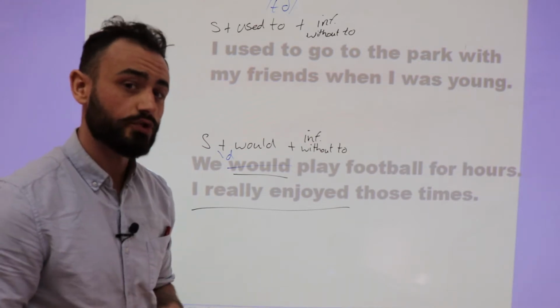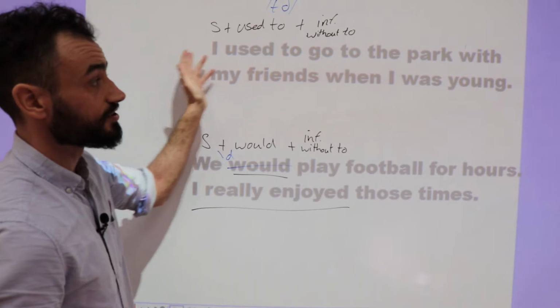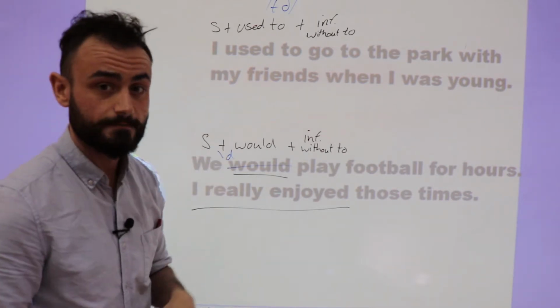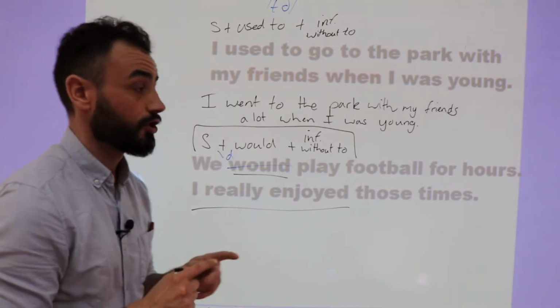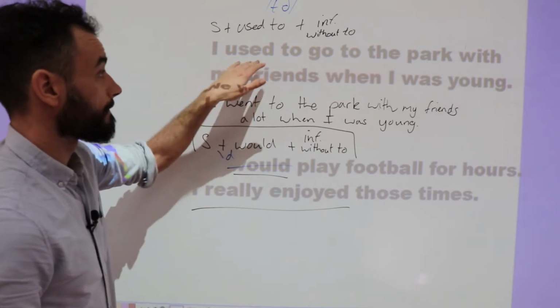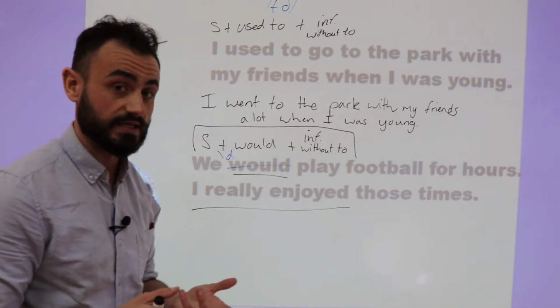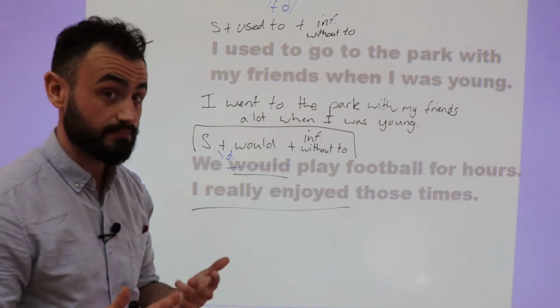But we could also use an action verb. If we take our first sentence, I used to go to the park with my friends. So with a little bit of tweaking, we can change this sentence by getting rid of used to and using the past simple tense, but to have the same meaning.